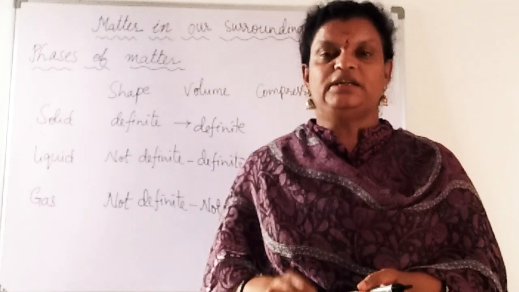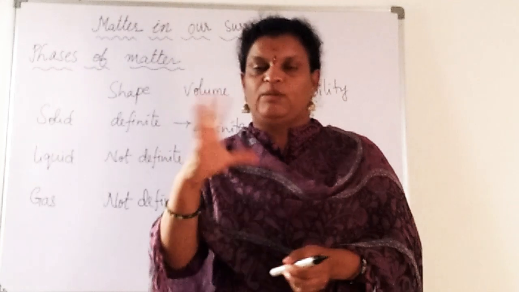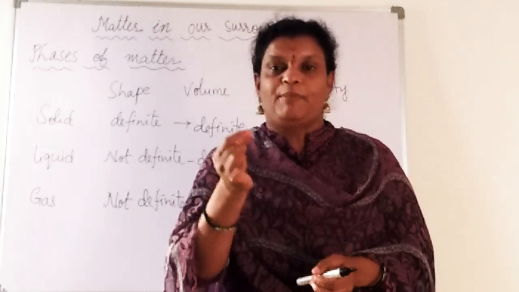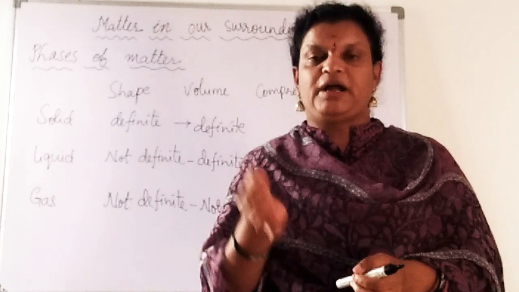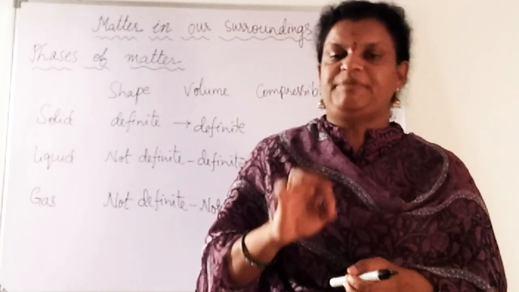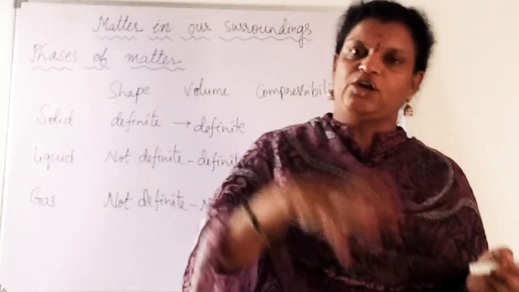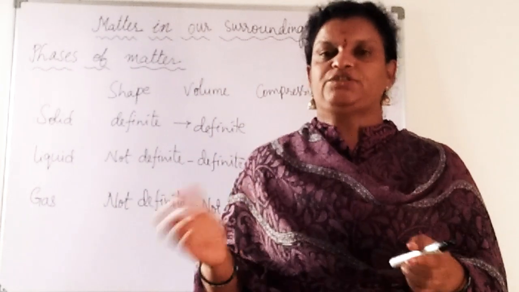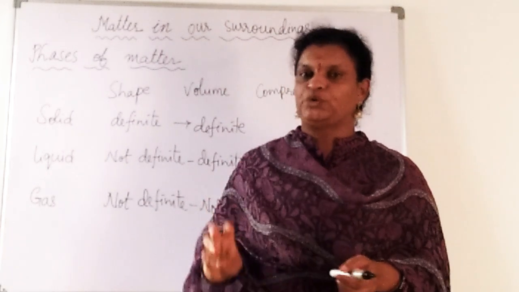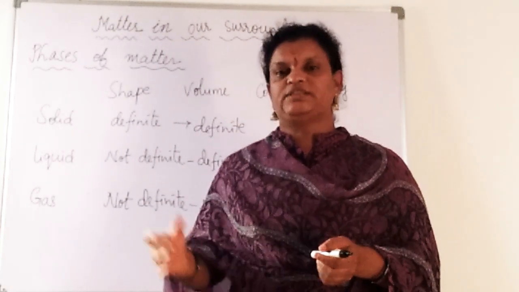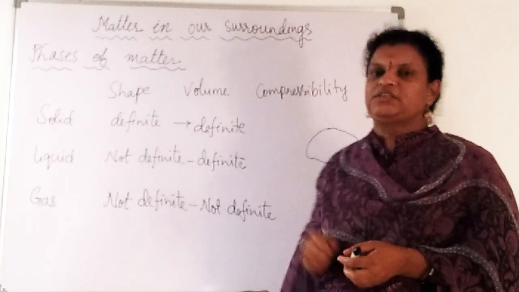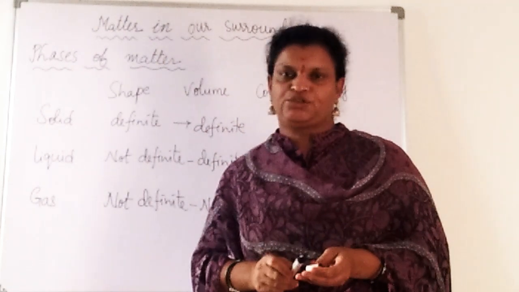What is the reason here? We are not considering the whole amount, like 1 kg of sugar or 1 kg of salt. If you take particles of salt or sugar, each has some shape, and that shape is not changed. Though you put them into a bottle, a glass or a bowl, the shape of the particles does not change. That is why we can say sugar, salt and sand are solids only. So these are some of the properties of solids, liquids and gases.